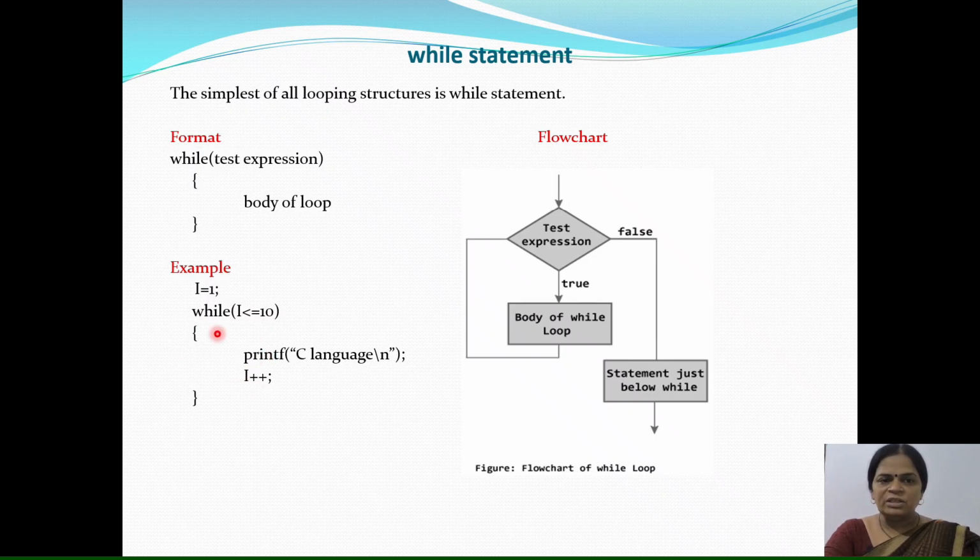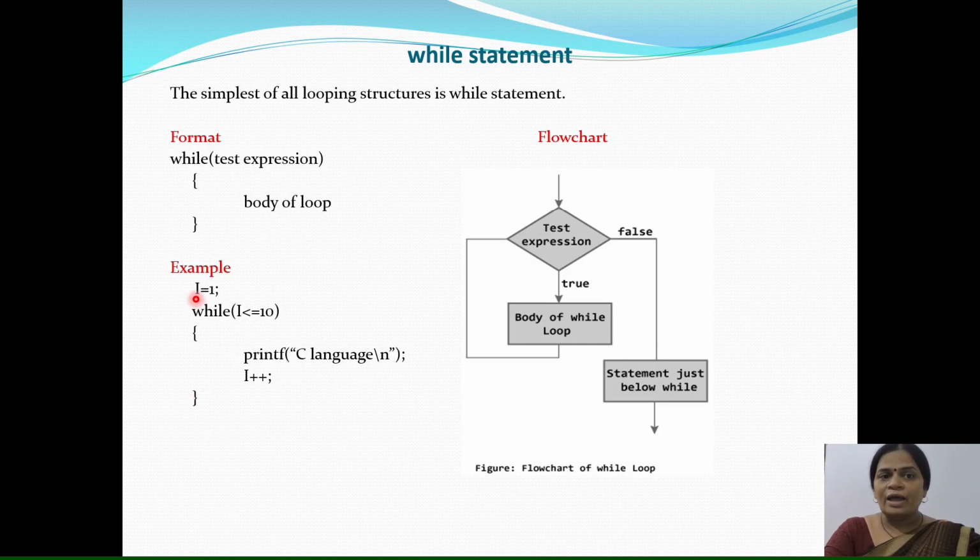So that means this loop will be executed for 10 times, and after that, after 10, i plus plus now becomes 11. So now 11 less than equals to 10, condition will be false. So as this condition will be false, then control will be out of the loop. So this is how this while statement will work. This while statement or this block will be executed for 10 times.